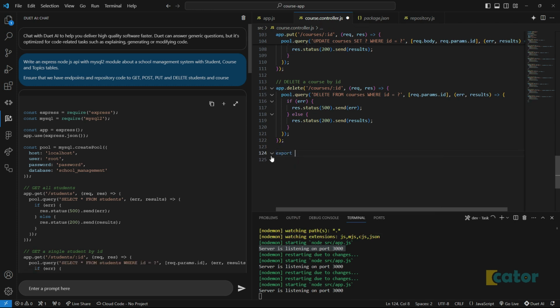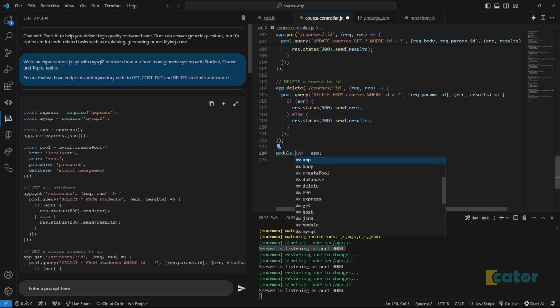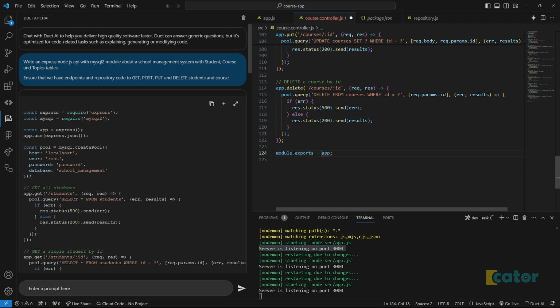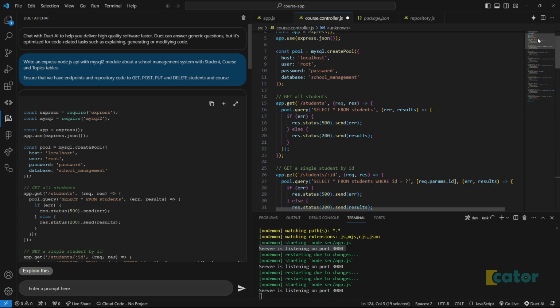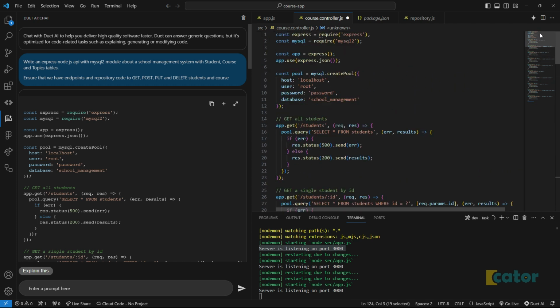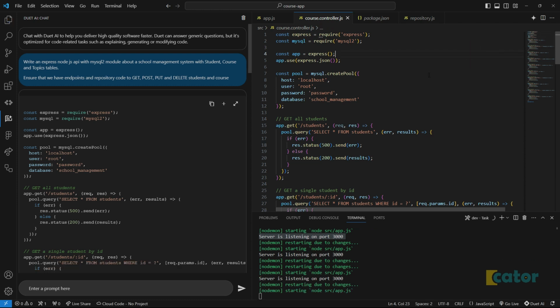export default app. No, module export. I don't know if it's the same, but yeah. module.exports = app. Then we can just append everything else on the other side. Cool. I think that will look good.